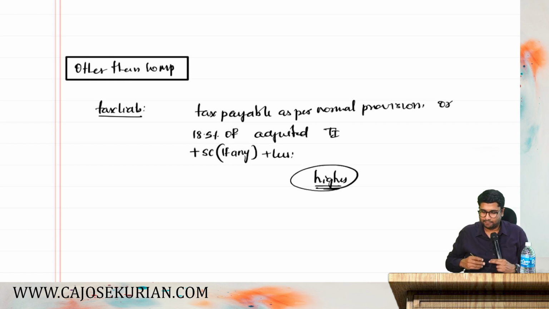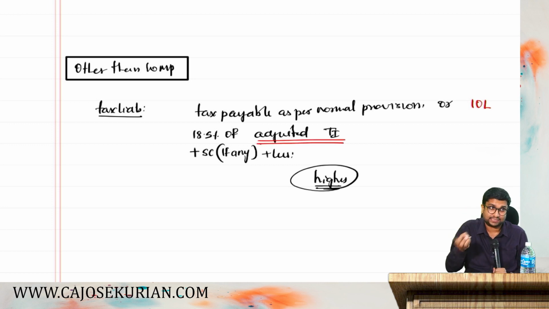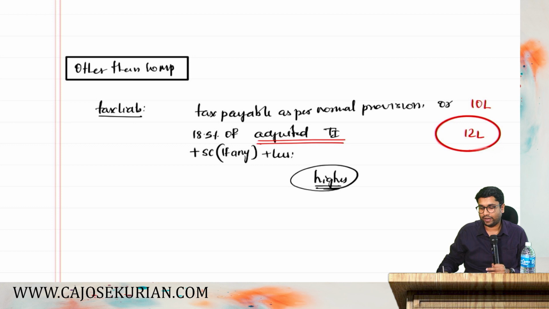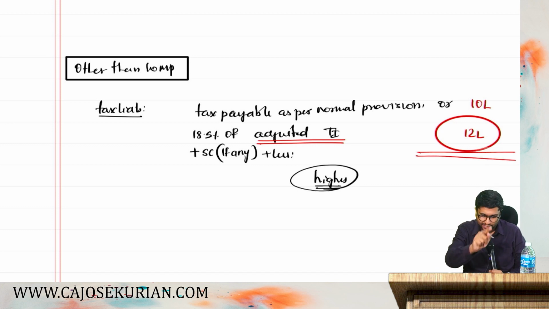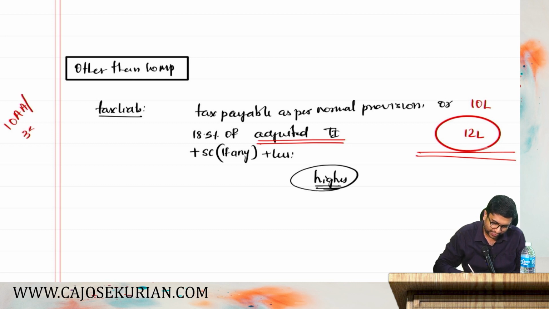Say for example, your tax payable as per normal provisions is 10 lakh, and 18.5% of the adjusted total income plus surcharge plus cess comes to 12 lakh. Then which one to pay? 12 lakh is the final tax liability that you are supposed to pay if you have claimed any 10AA exemption or 35AD deduction or Chapter 6A C heading deduction.